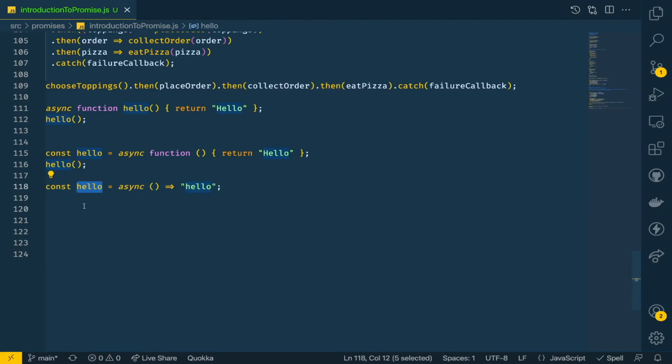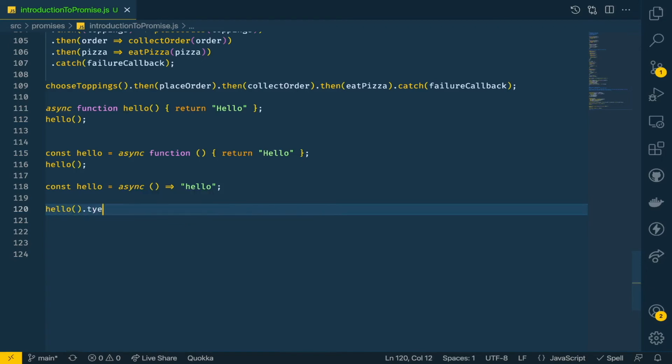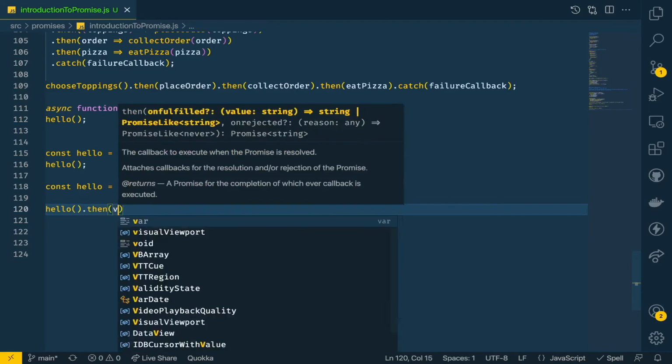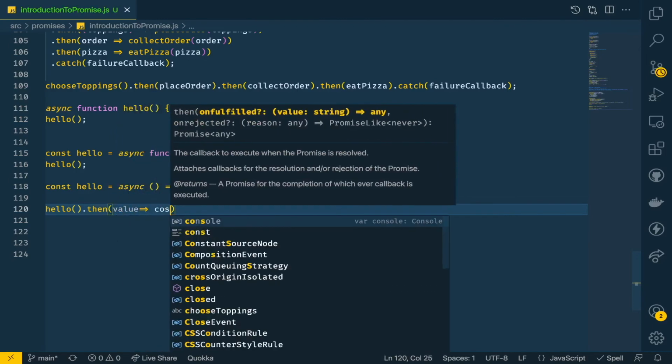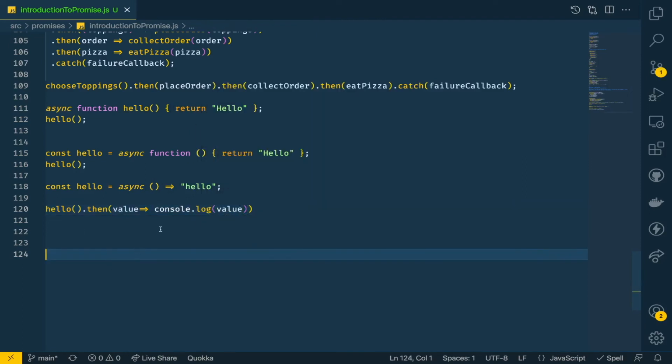So basically this hello, when we call it, it will return a promise, and if we want to resolve that, then we need to use a then block. So what we can do is we'll call hello like this and then we'll use then, and inside this we can get the value and we can console it like this. And if we have to simplify it a bit, we don't even need all of this, then just needs a function. So we can just give it a console.log function and it will take care of it. It is even just a shorthand of that.